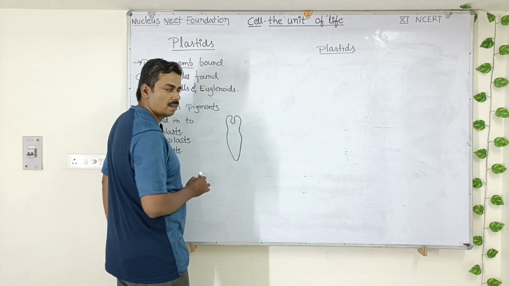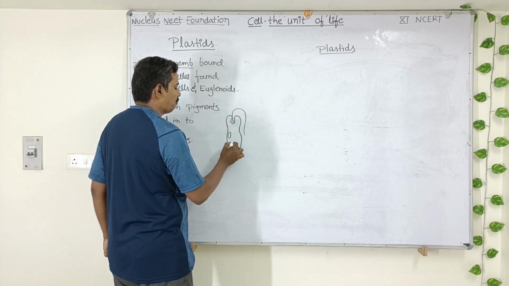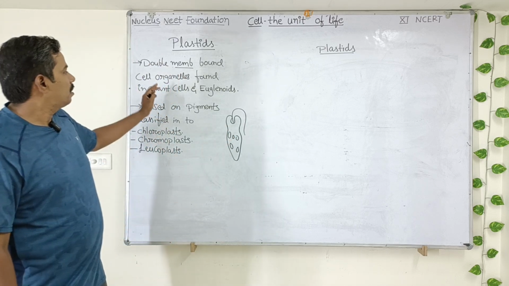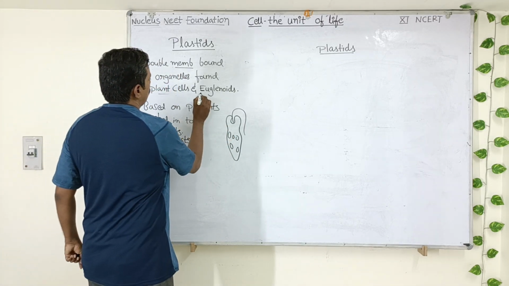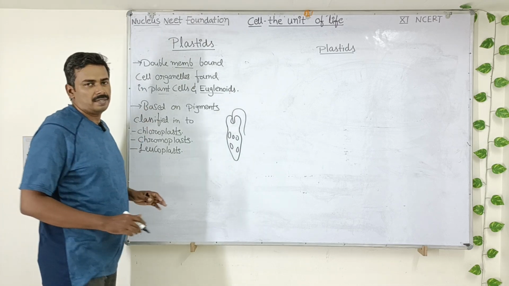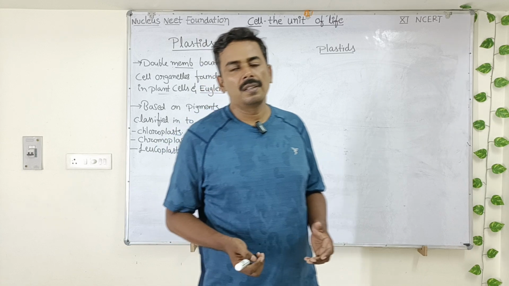This type of unicellular organisms are called euglenoids. In these euglenoids also you can find plastids. Okay, so they are present in plant cells and also euglenoids. Note down this point. So these plastids have varieties of functions in plant cells.